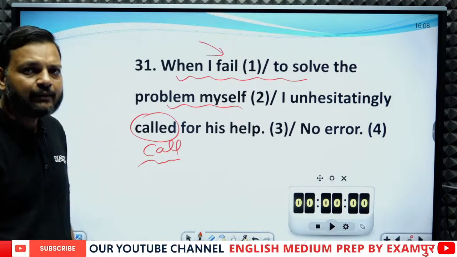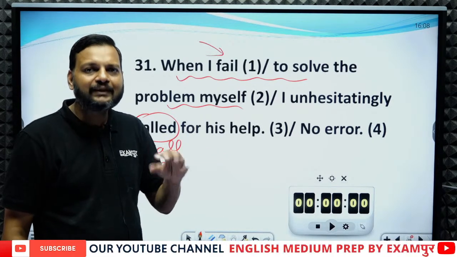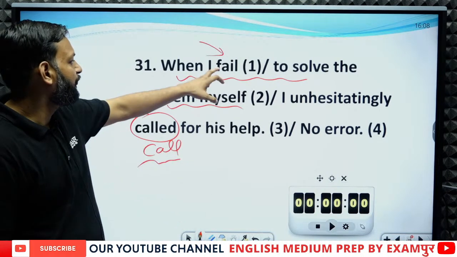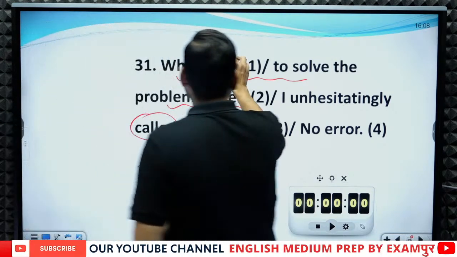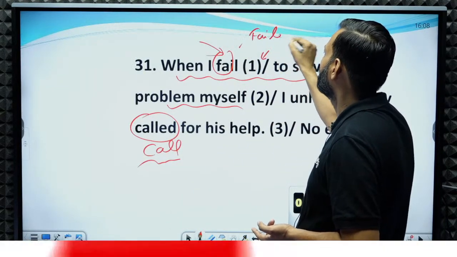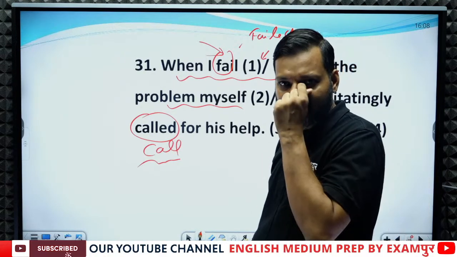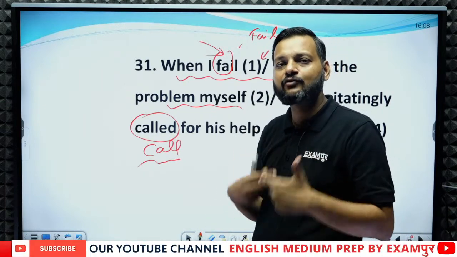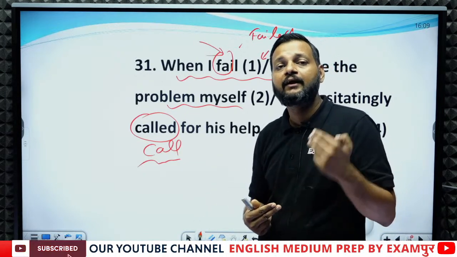In many books, the correction of this sentence has been given wrong. In many books, I have seen that they say the error is in the first part and they change fail into failed. And the logic they give is that this sentence indicates a past event. But this sentence does not indicate a past event. This sentence indicates a routine action.